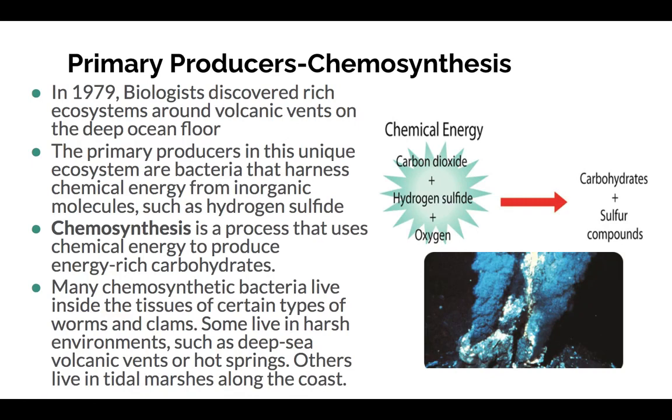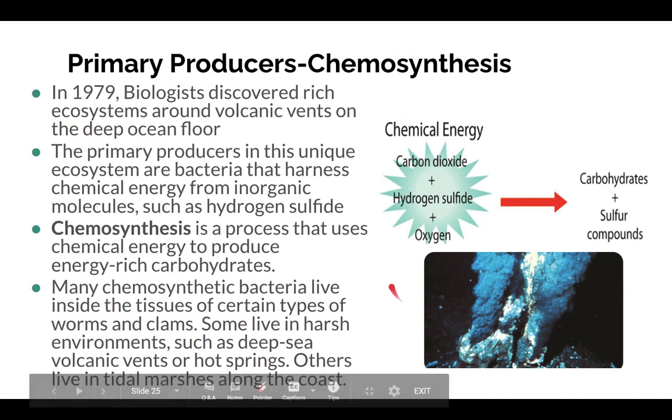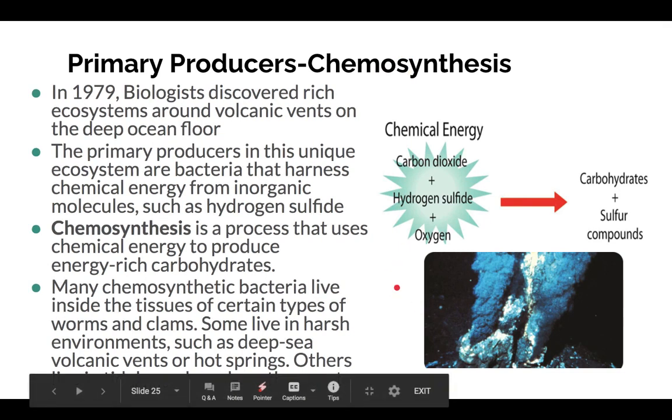Another term you might hear is chemosynthesis. Primary producers in unique ecosystems can harness chemical energy from inorganic molecules, such as hydrogen sulfide. Chemosynthesis is the process that uses chemical energy to produce energy-rich carbohydrates. Many chemosynthetic bacteria live inside tissues of certain types of worms and clams. Some of them live in harsh environments such as deep sea volcanic vents, shown here in this diagram on the right.